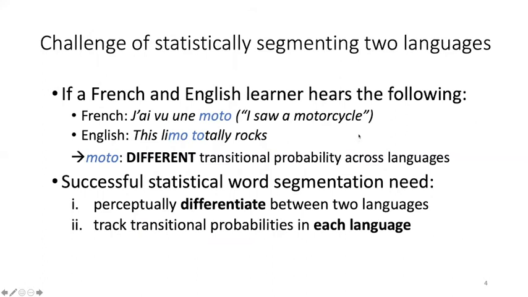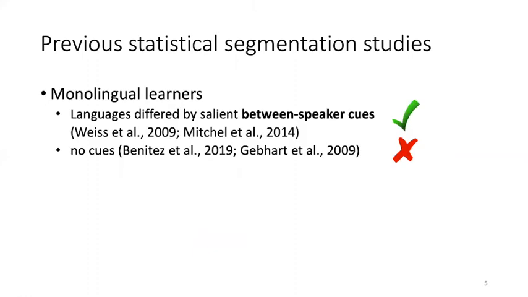Thus, for successful segmentation in a bilingual environment, the learner has to first perceptually differentiate between two languages and second, track transitional probability in each language separately. In previous work, researchers have found that monolinguals can successfully statistically segment words from two languages when the languages are separated by salient between-speaker cues. For example, one language was spoken by a female and the other one was spoken by a male.